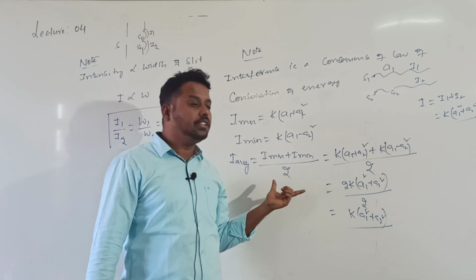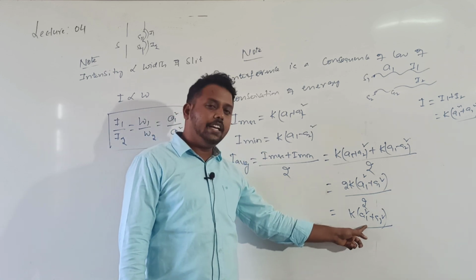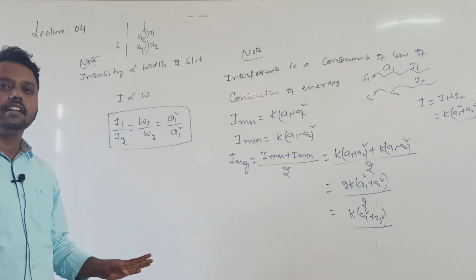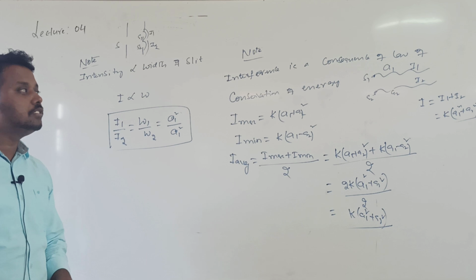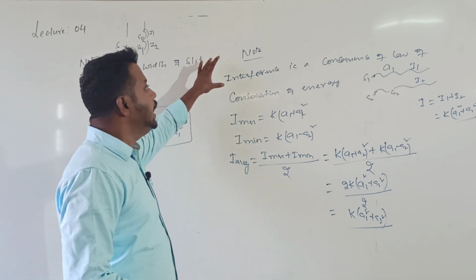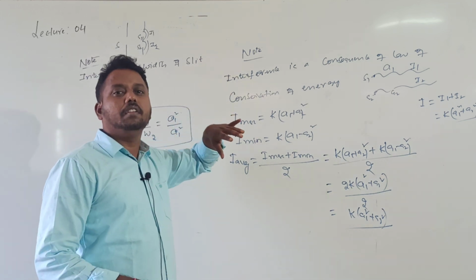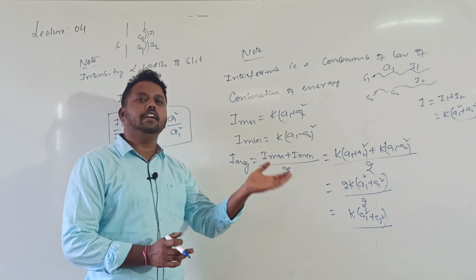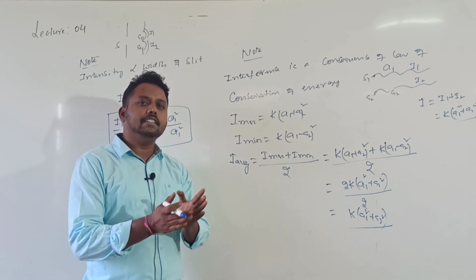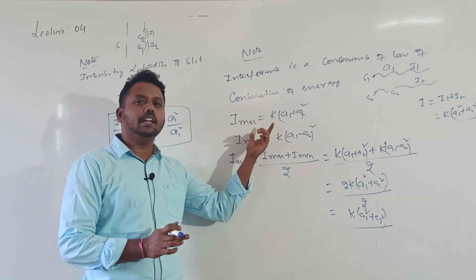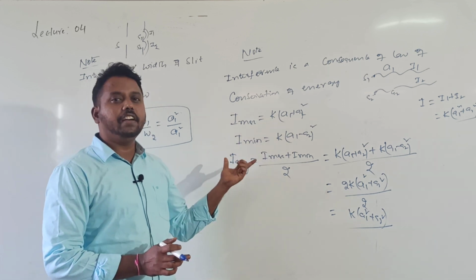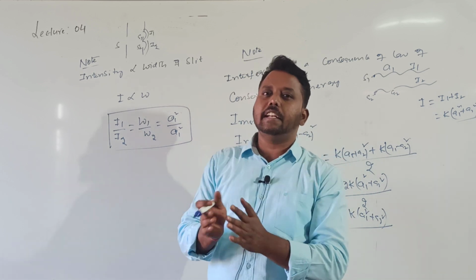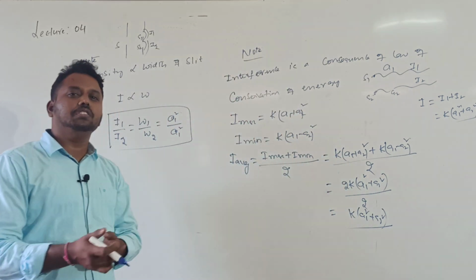If there is superposition, what is the average intensity value? K into (A1 square plus A2 square). What does it mean? There is no loss of intensity. Intensity is not lost. So in superposition, in interference, what happens? The intensity is redistributed. At some places intensity is maximum, at some places intensity is minimum. That is only called what? Interference. Interference is the phenomenon of non-uniform redistribution of light intensity in a region of superposition of two or more waves.